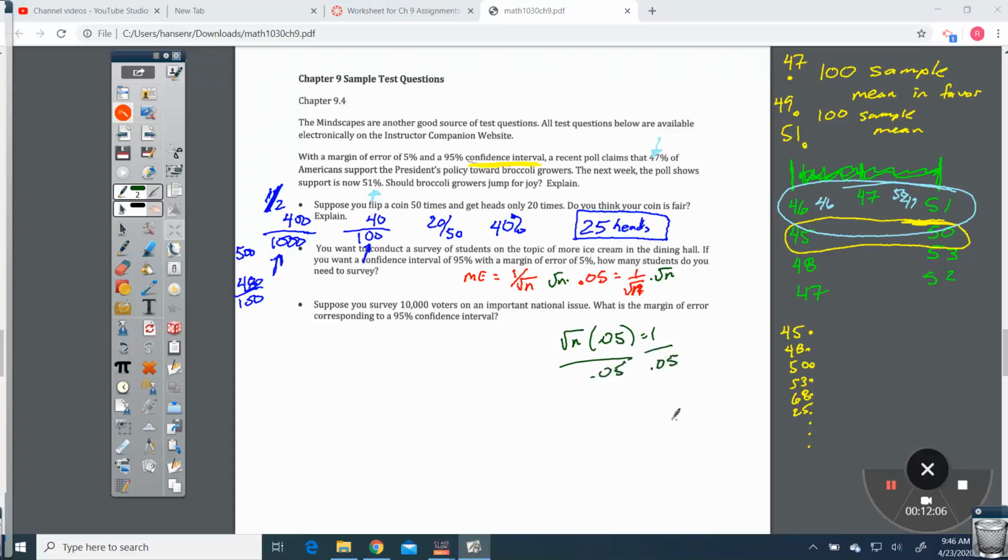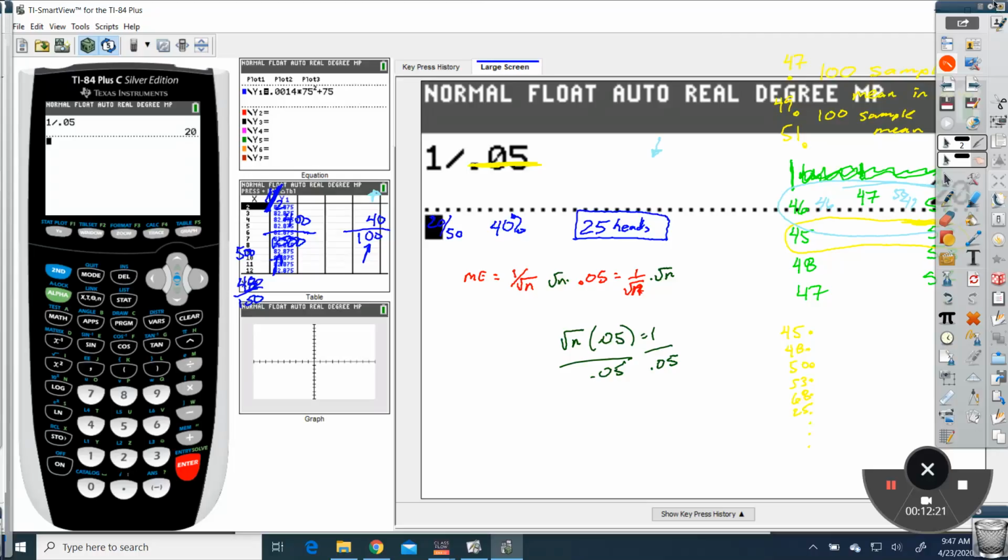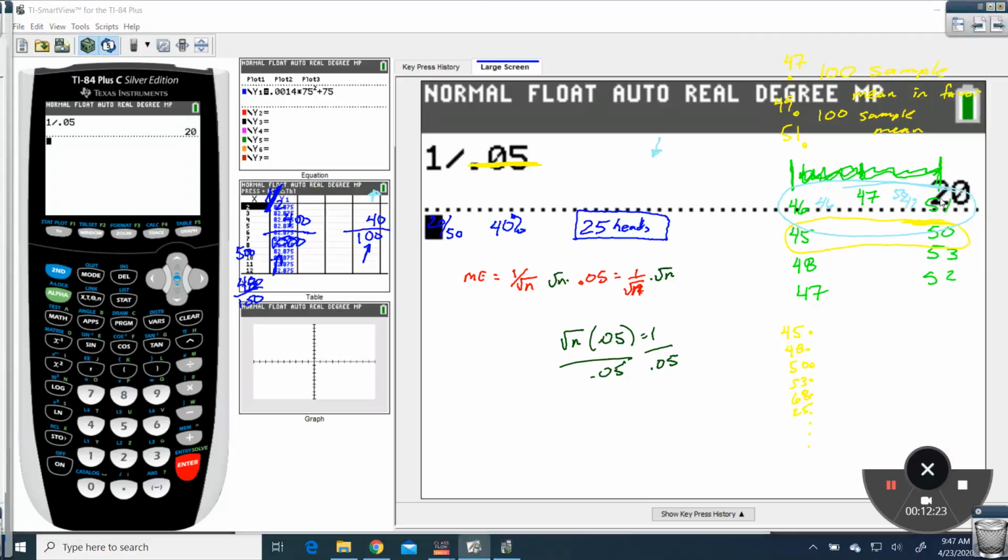So I go to my trusty calculator and I go 1 divided by 0.05. And that tells me that it's 20. But that's what the square root of n is. So now I need to square it. I am just going to square the answer, and it says I need to have 400 people.